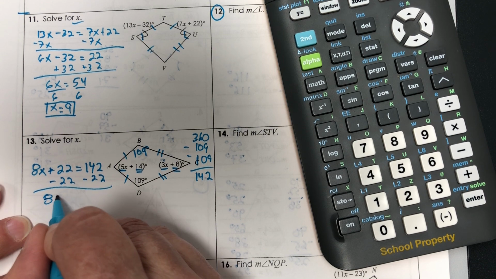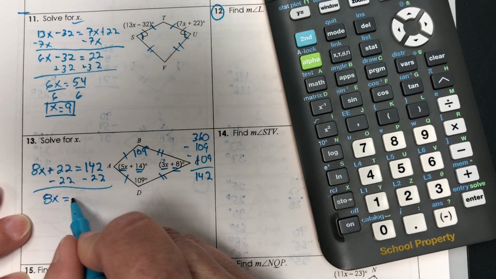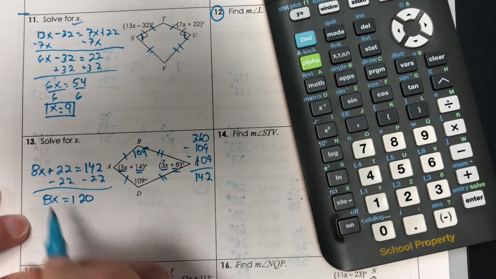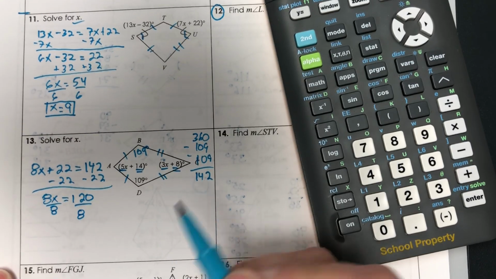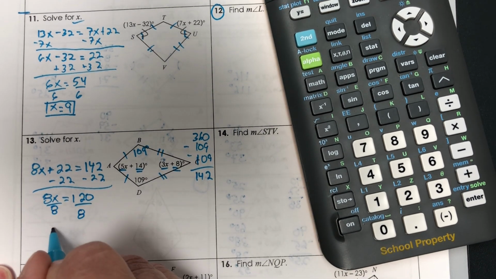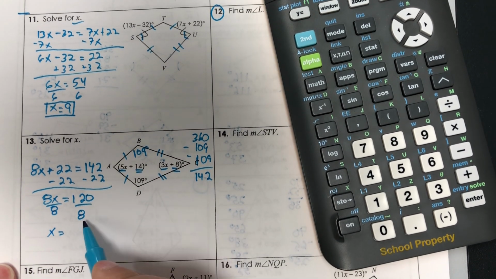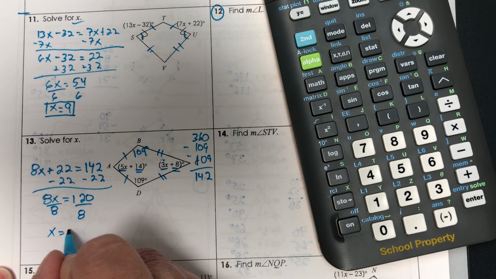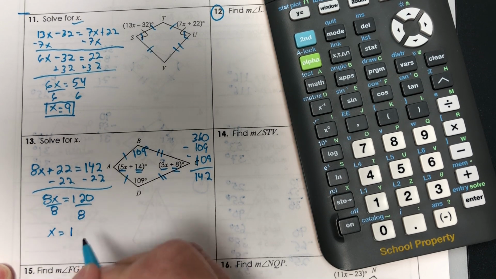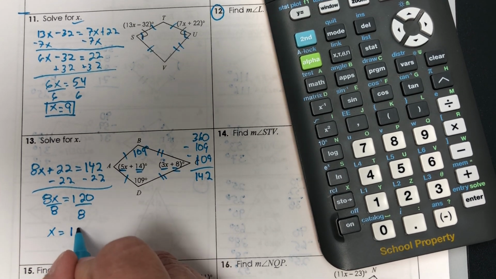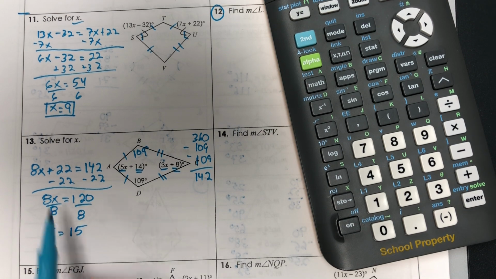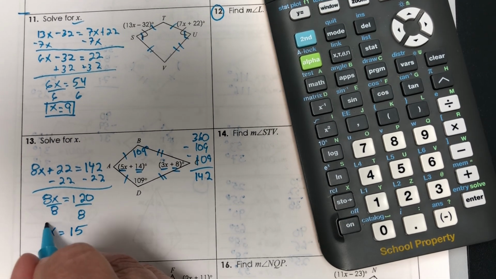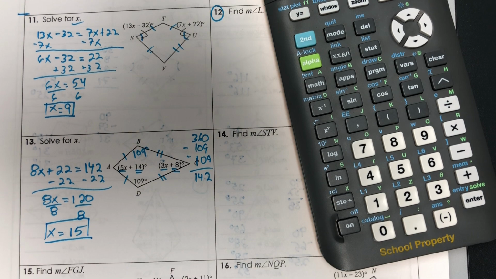So we get 8x equals 120. Divide by 8. And then x equals 120 divided by 8. 8 goes into 12 one time, 4 left over, 40 divided by 8 is 5. X equals 15. Solve for x. Boom, we are done. Okay.